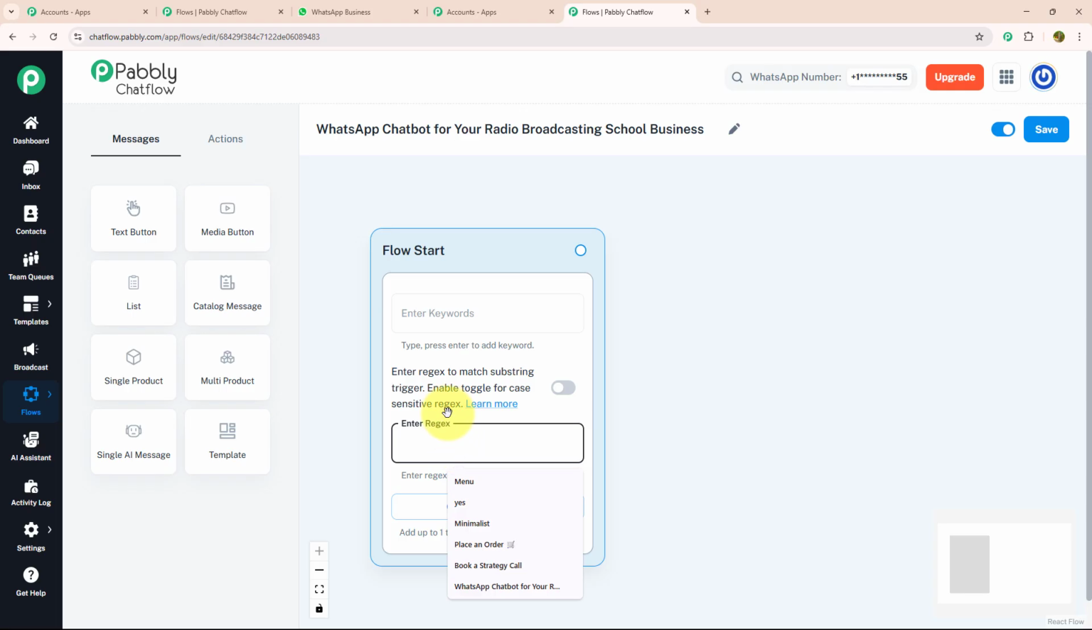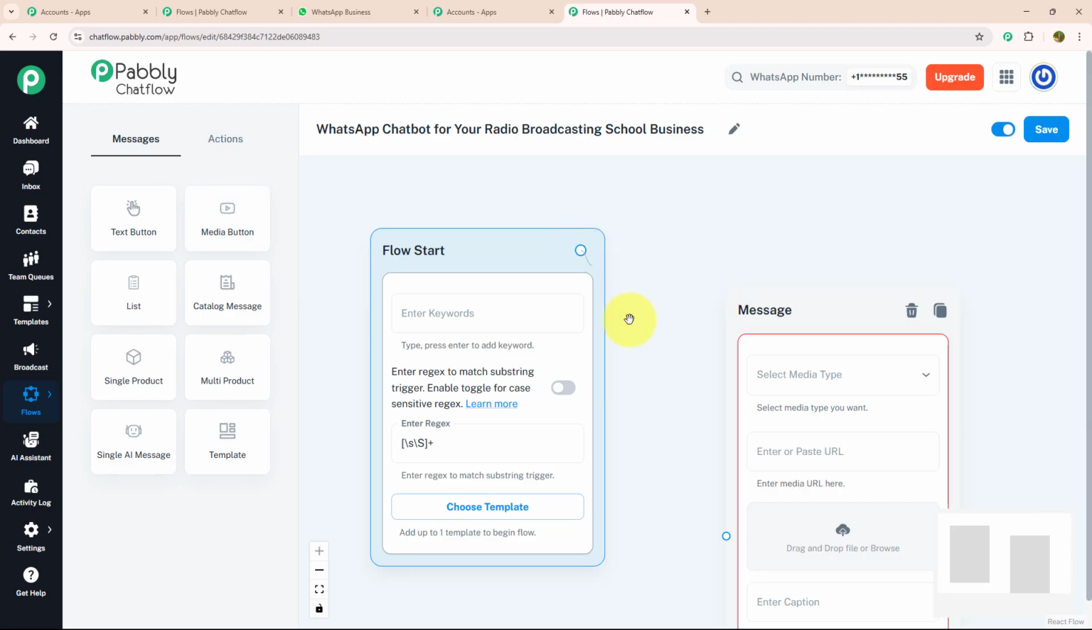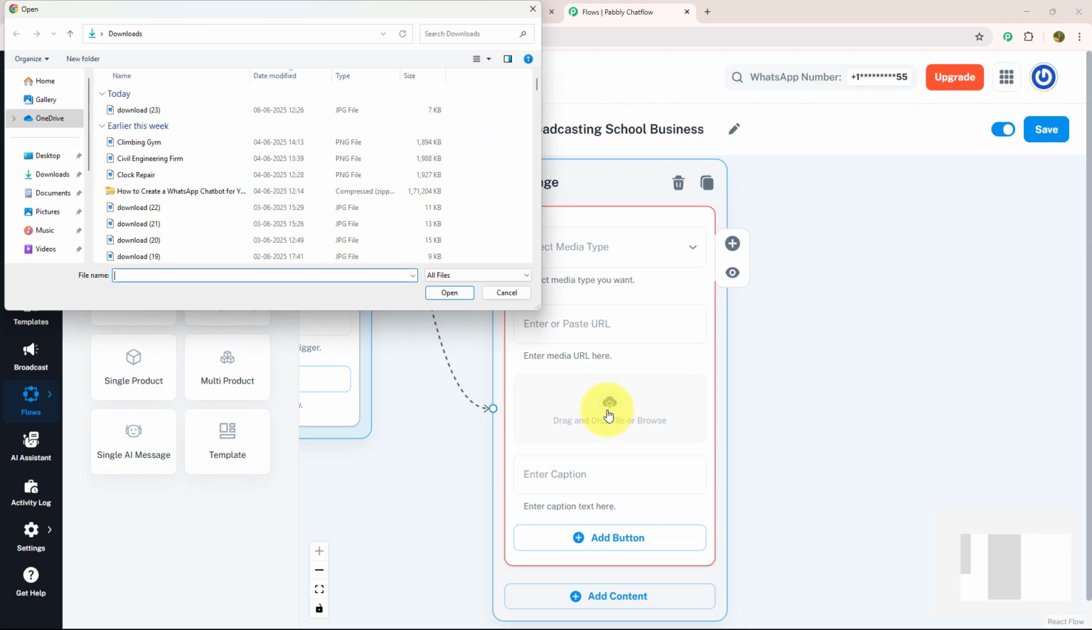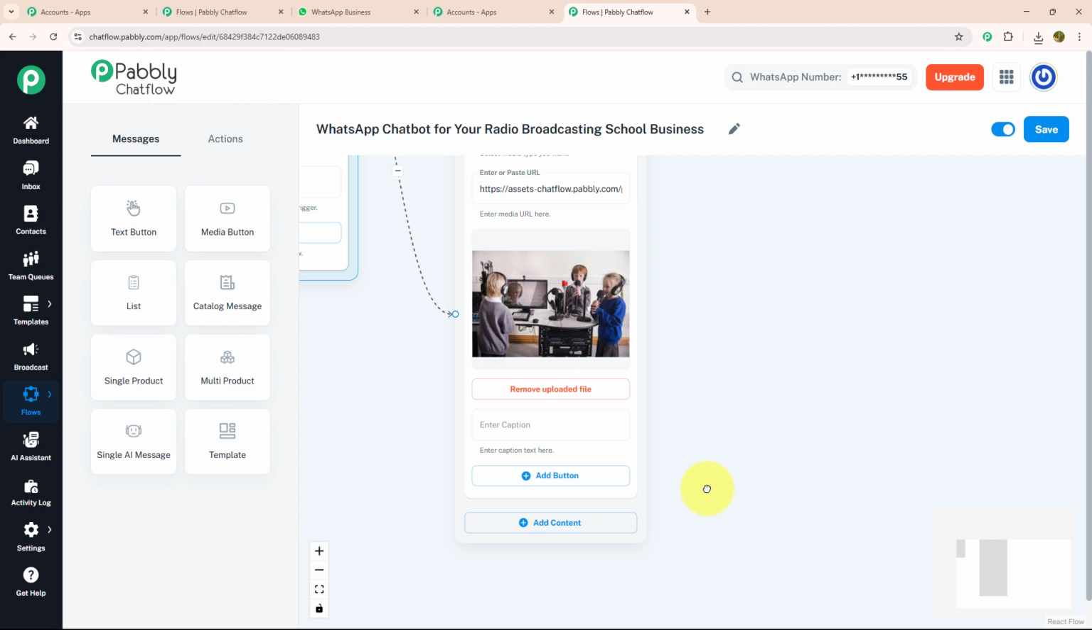Today, I'm going to use regex, which will identify what my customer is trying to say. Now, as soon as my customer enter a message, I want to give them a welcome message with a media. For that, I'm going to drag a media button, connect with my flow start and browse a image. Like this. As you can see, my image is uploaded successfully.